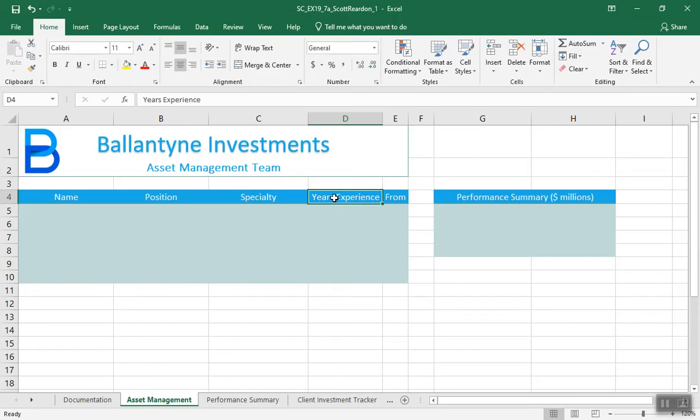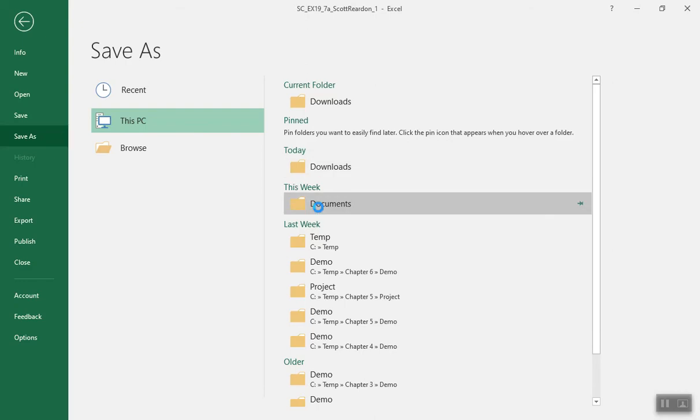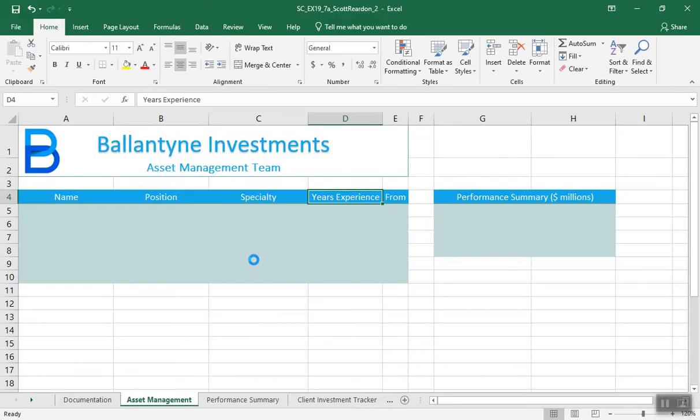Number 2, the worksheet. Again, oh, by the way, I just violated my own rule again. File save as. Make sure you save to your documents folder. Wow. Sloppy. 2 on the end. So we don't forget to do that. Again, the importance of that is if you're traveling around the school, that file will then follow you. If you save it to your C drive, it sits on that computer.